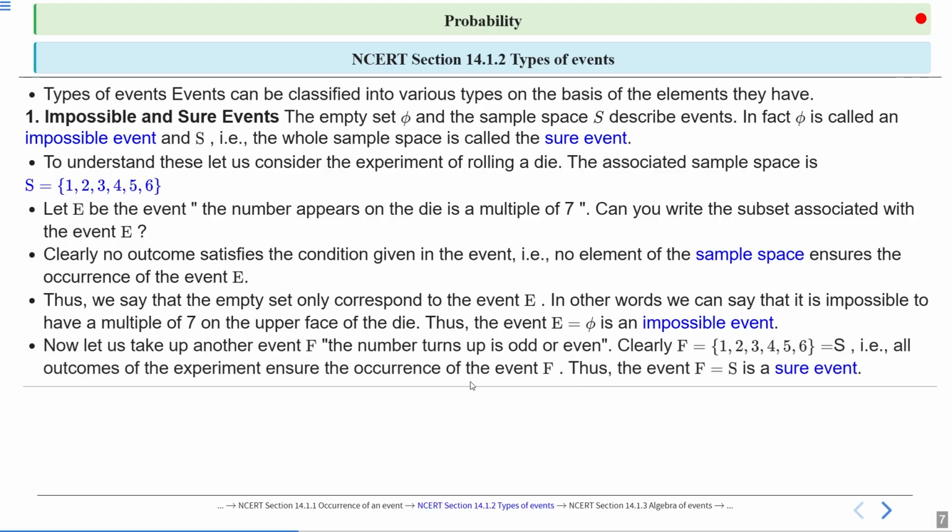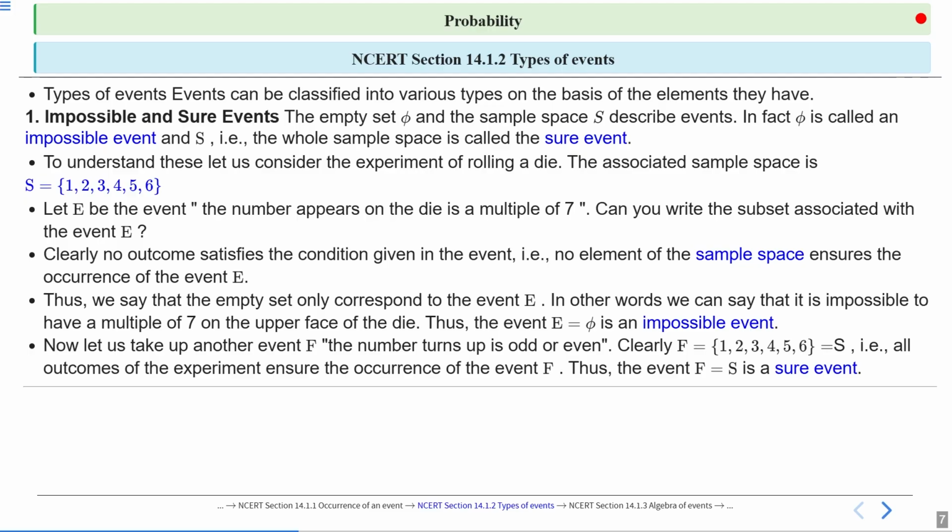Now let's take up another event F. So we are taking another event F, that is, the number that turns up is odd or even. We know that 1, 3, 5, 7, etc. are called odd numbers, and 2, 4, 6, 8 are called even numbers. So we are taking event F as the number that turns up is odd or even.